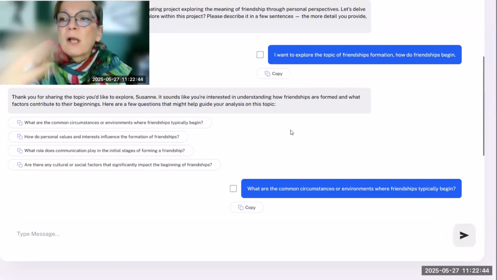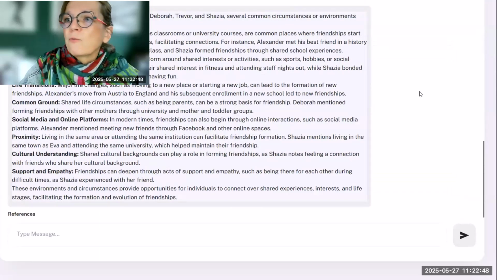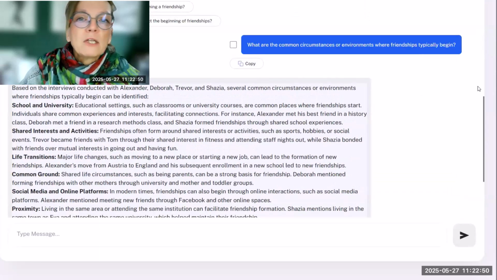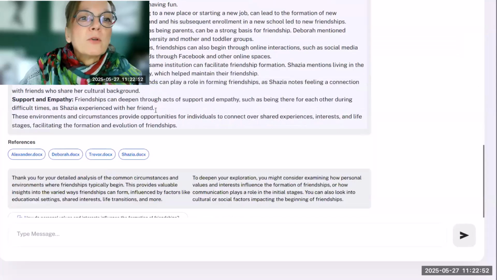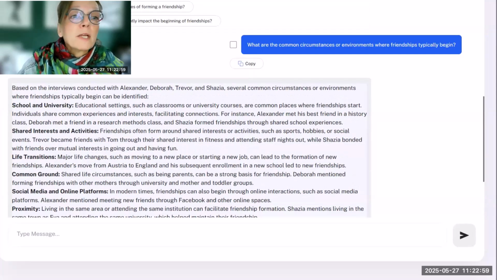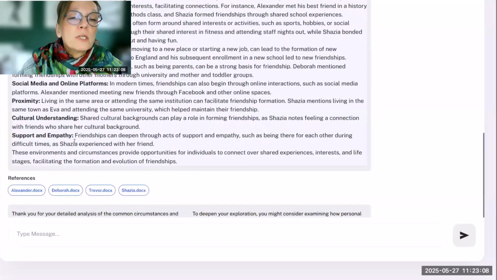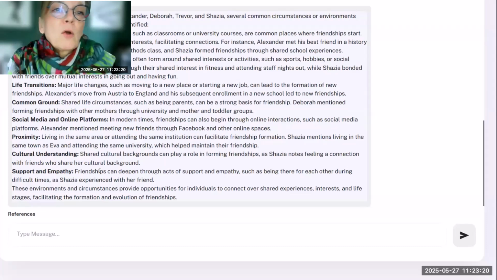We have 4 interviews now, so it's going into those interviews. I think it's done now, so you always have to watch that little bar here, and then you can scroll down. So now we get an answer here. It's about the common circumstances. So we get school, university, shared interest activities, life transition, common ground, social media, proximity, cultural understanding, support, and empathy. These are your AI answers.